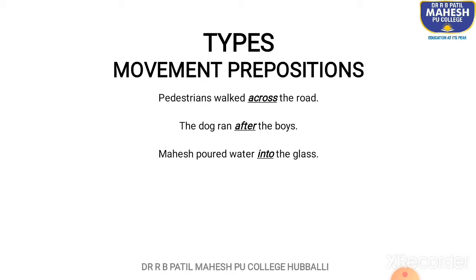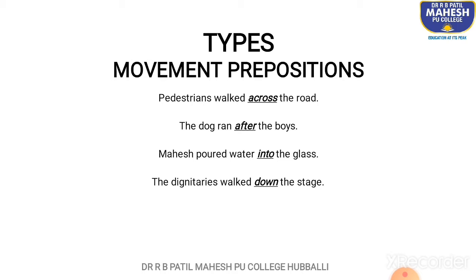Into is again a movement preposition because it tells us the direction in which, or where, water was poured. It speaks about the movement of water, and that is why into is the word which links or shows the relation between the glass and the rest of the sentence.